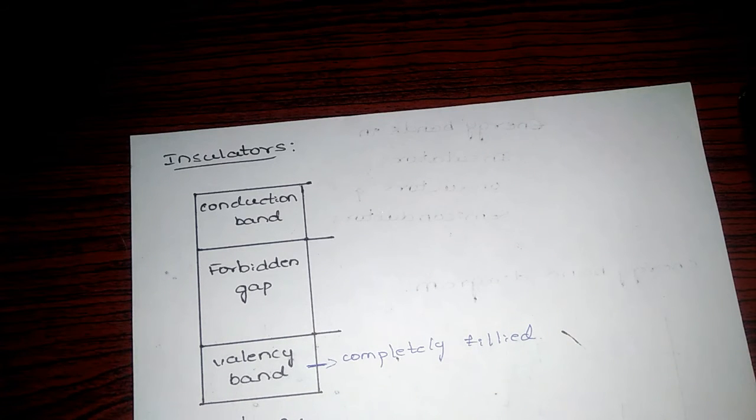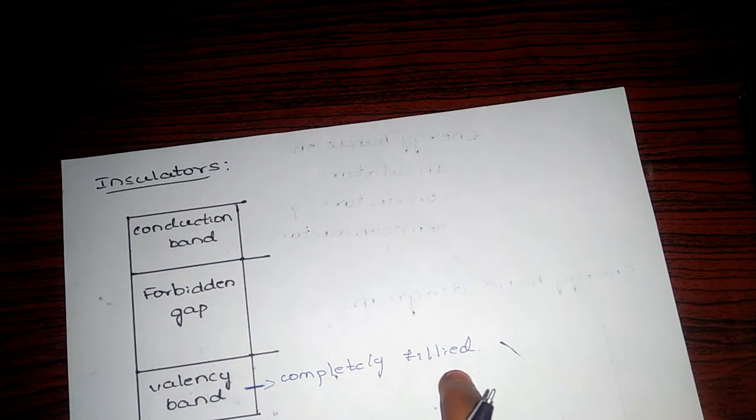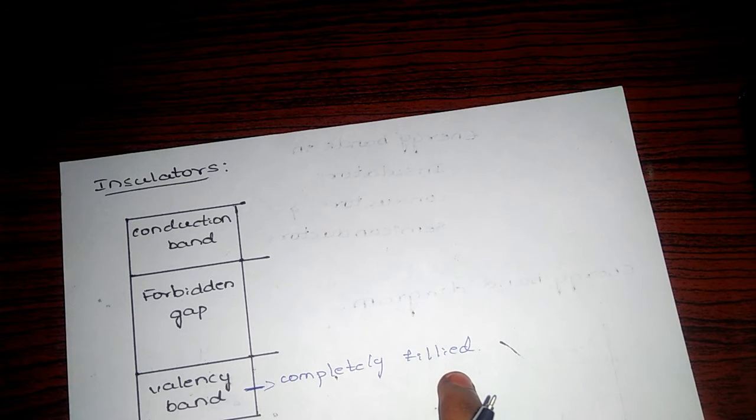For example, helium, neon, argon, krypton, xenon, the noble gases, come under insulators, which do not conduct electricity. Their outermost energy shell is completely filled, meaning stable.